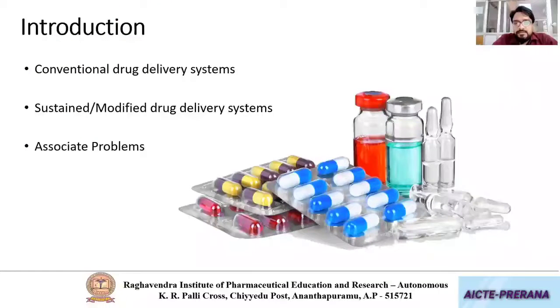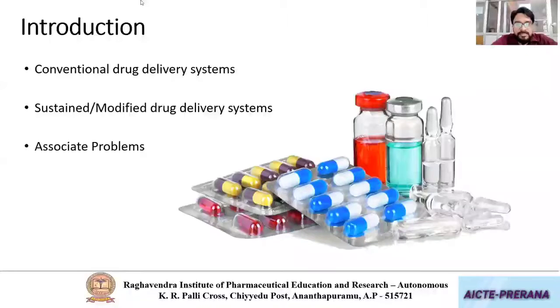When conventional drug delivery is already available, what is the need for you to again go for the targeted drug delivery? The reason is, whenever we are going for conventional drug delivery or modified systems like sustained or delayed or controlled release, the medicament that is getting absorbed from the dosage form will be in the systemic circulation.